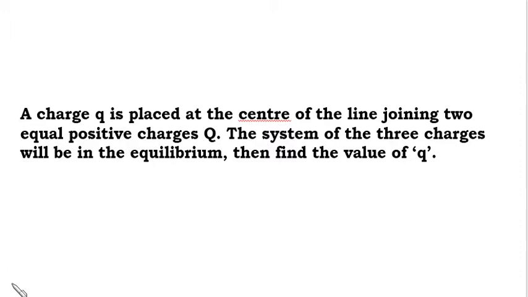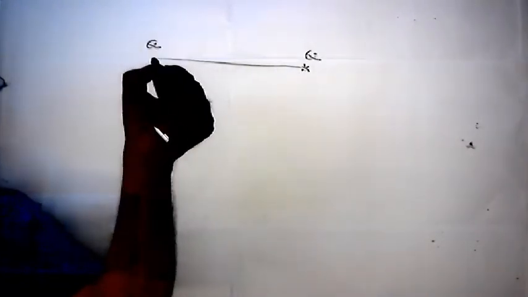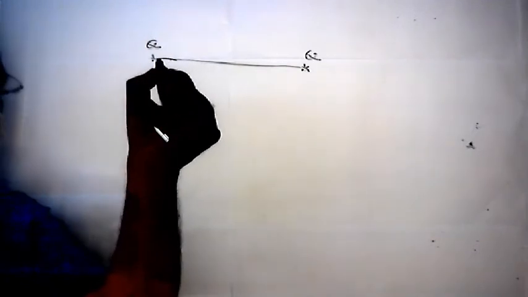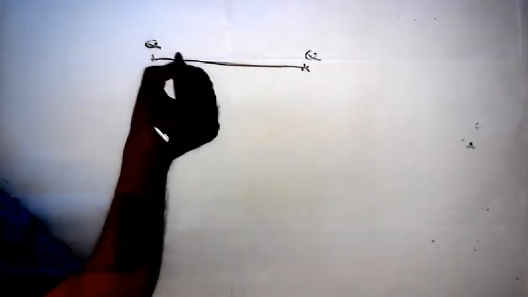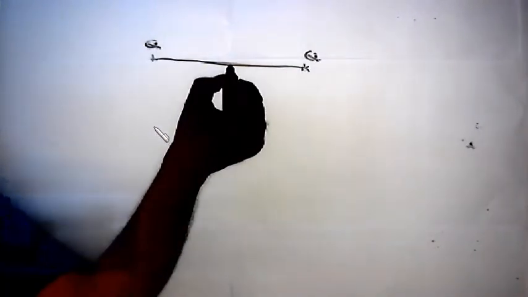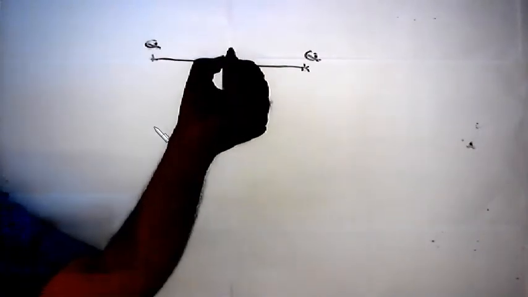Okay, we will discuss now. So listen, the two charges are at a separation: this is plus Q, and this is another plus Q. Both are positive charges.